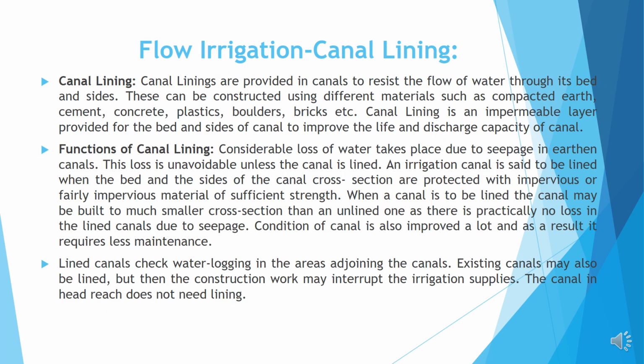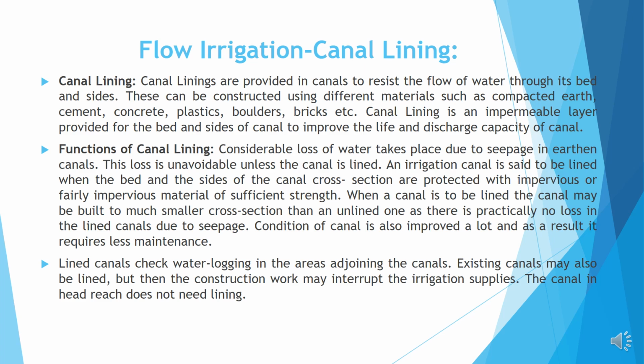Canal lining. Canal linings are provided in canals to resist the flow of water through its bed and sides. This can be constructed using different materials such as compacted earth, cement, concrete, plastics, boulders, bricks, etc. Functions of canal lining. Considerable loss of water takes place due to seepage in earthen canals.